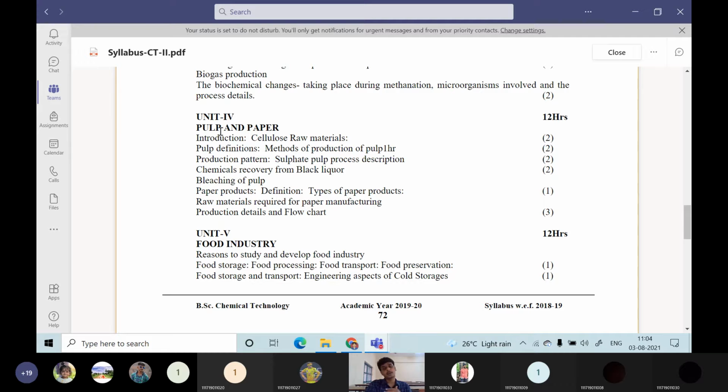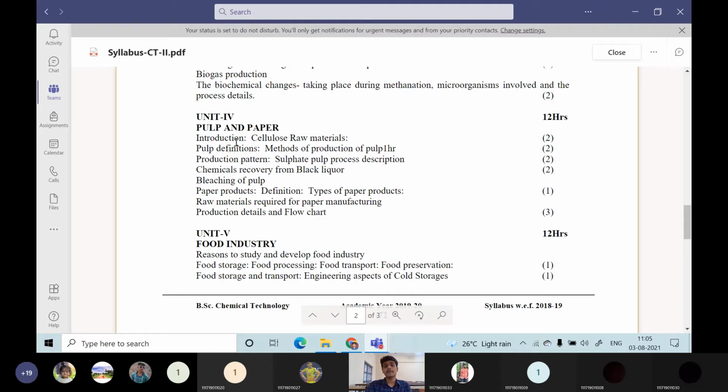So in the large plants like ITC, okay, ITC Bhadrachalam, that will be a big integrated plant, and Sirpur Paper Mills will be a big integrated plant. They will be containing pulp as well as paper industry together. So, okay, they are the manufacturer of pulp and also the manufacturer of paper. So that we are going to see in two sections.